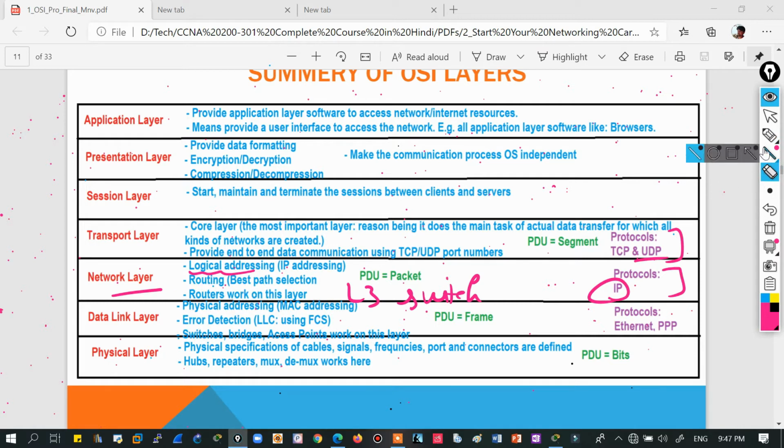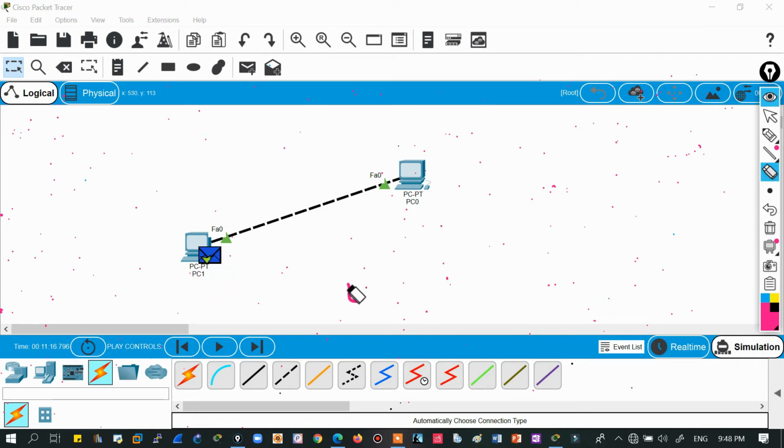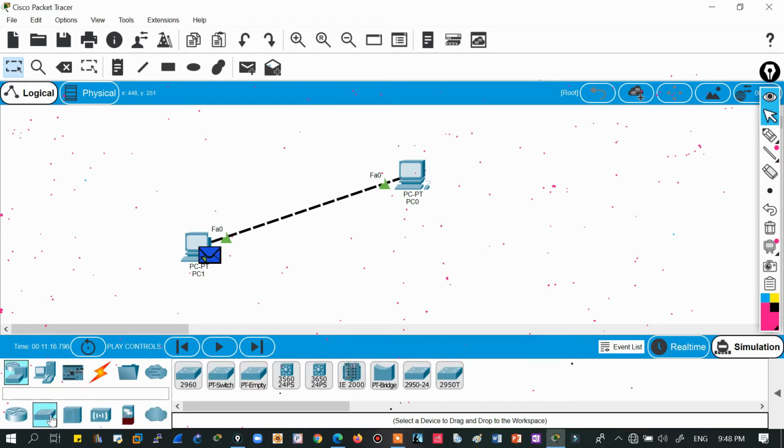If I talk about the data link layer, this was logical addressing, and at the data link layer we use physical addressing, right? So I will give you an example of why we need both addressings and what is the use of each one of them. So let's get into this example. See, these are two devices in a network. Let me give you a clearer picture. Let me erase that for a bit. Okay, so let's connect these devices with a switch. So let's create a bigger network like this.